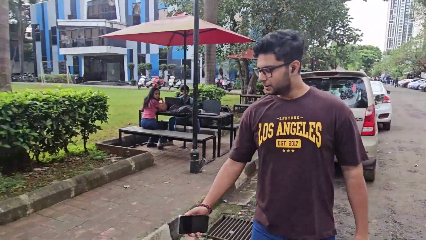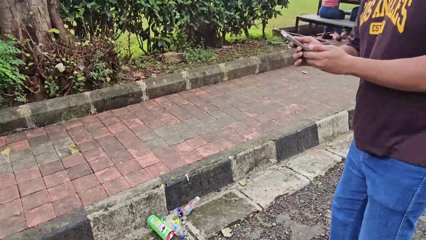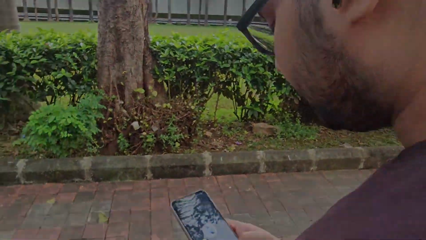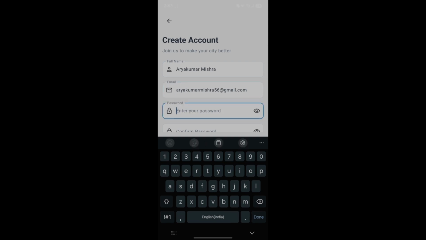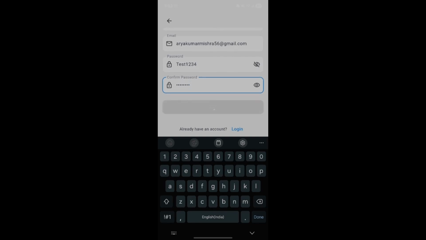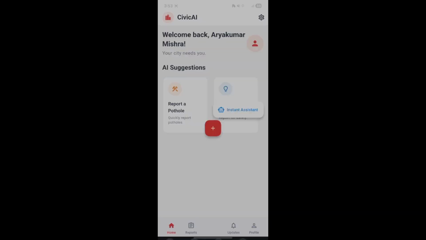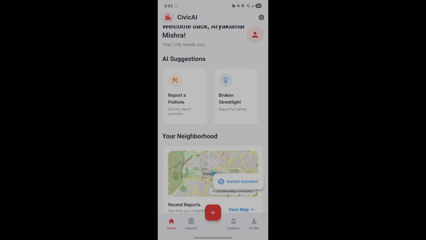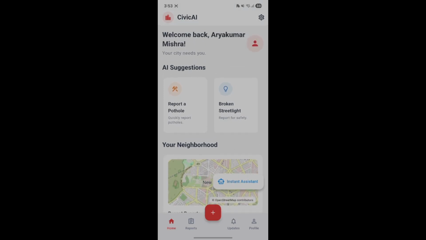Hi, I'm Arya Kumar Mishra, and let's say I'm a citizen just walking down the road, and while walking I see a pile of garbage. So what I will do is I will open this app. I'll set up a simple password which I will confirm, and I will sign up. Once I am signed in, I'll come onto this login page where our AI model detects our location automatically and suggests the most reported issues in that area.